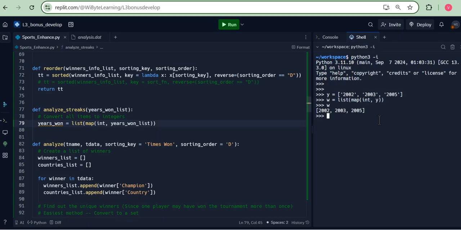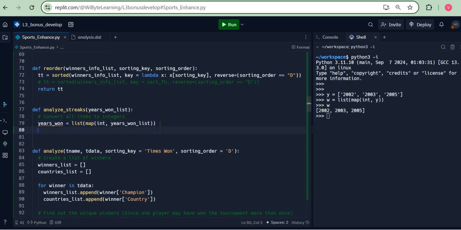And like I said, I do this because later on I want to do arithmetic operations on these years, which is basically finding the difference across, let's say, consecutive years, right? Now, the next task I have is to create a new list, which is 2003 minus 2002, 2005 minus 2003, and so on and so forth. I am going to do this using the zip function. Now, this is somewhat new, but again, we will see with examples what this does. So let me first write the code here.